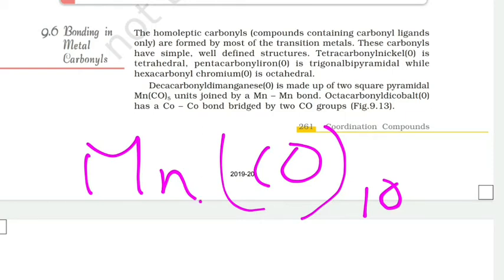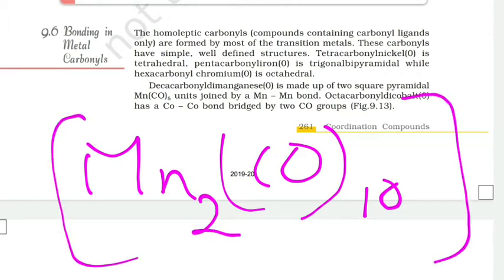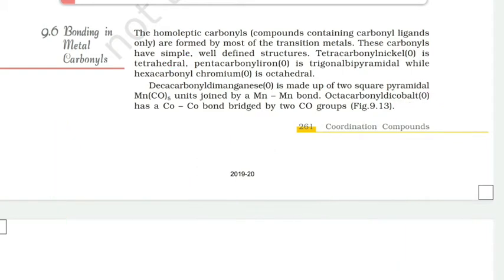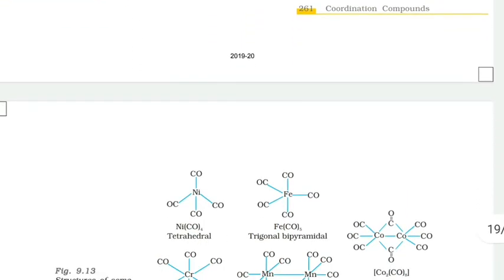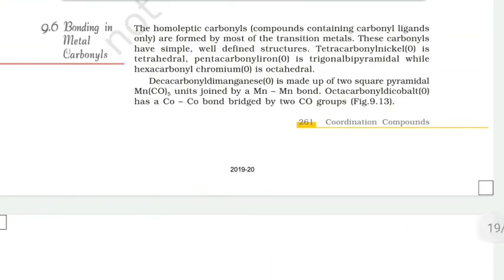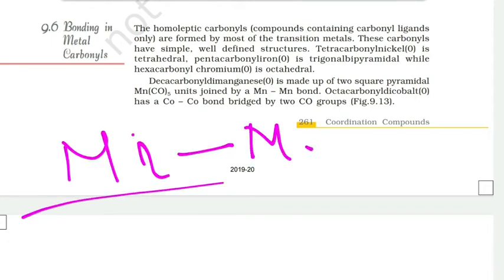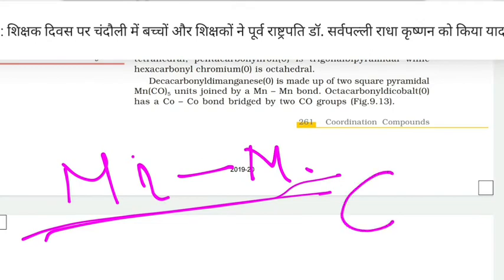So write down Mn2(CO)10, this is the complex of decacarbonyl dimanganese. In this, the oxidation state of Mn is also 0, and there is a bonding between Mn and Mn. So metal and metal bonding takes place with the help of carbonyl ligands.